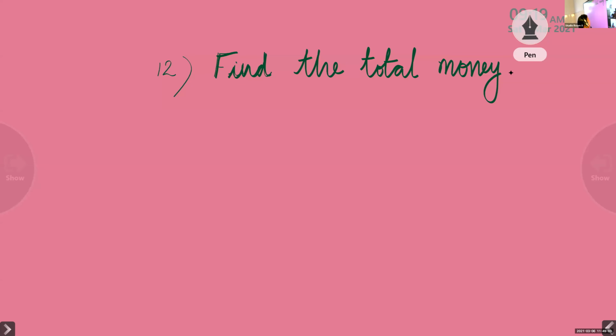Find the total. Are you remembering the word total, which is related to what? Total is related to which word? Addition. Very good. Total is related to addition. So here we have to add the money. Okay. So find the total money.